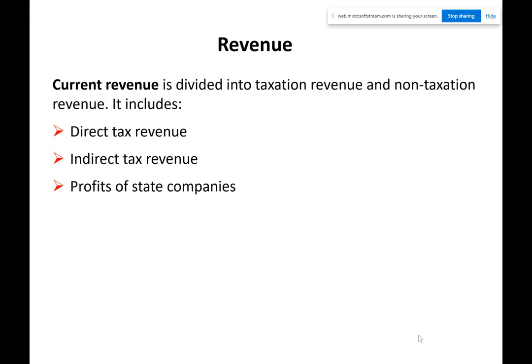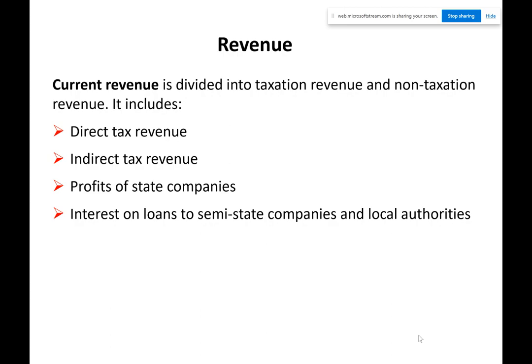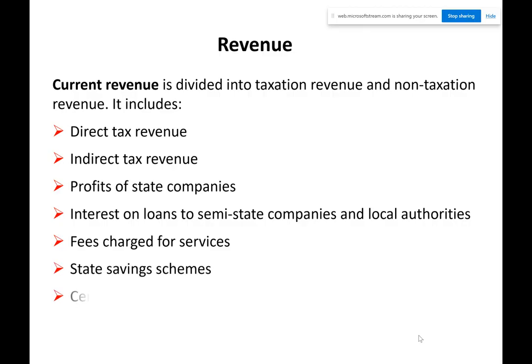So again, where does the government get money from? If a state company like ESB is making money, they have to give it in the form of dividends. They do loan out certain things to semi-state companies, such as NAMA. I won't really get into the National Asset Management Agency, but NAMA will pay them interest if they give loans out. Fees charged for services could be, if you want to get a tax refund or a tax form, there's a statement, the P21 balancing statement. Anyway, don't worry about it, I'll come back to it. And then savings in the central bank, surplus income. So most of revenue comes from taxation.